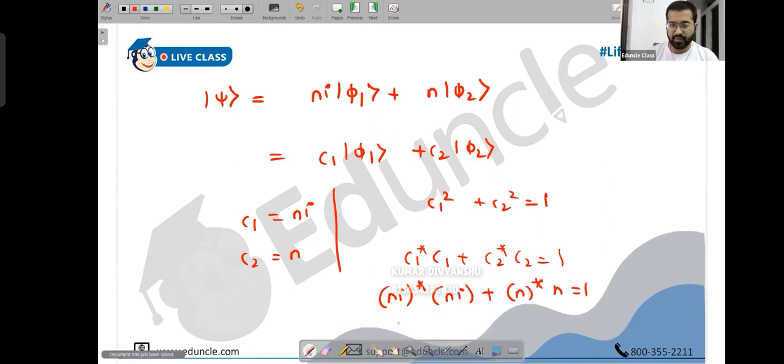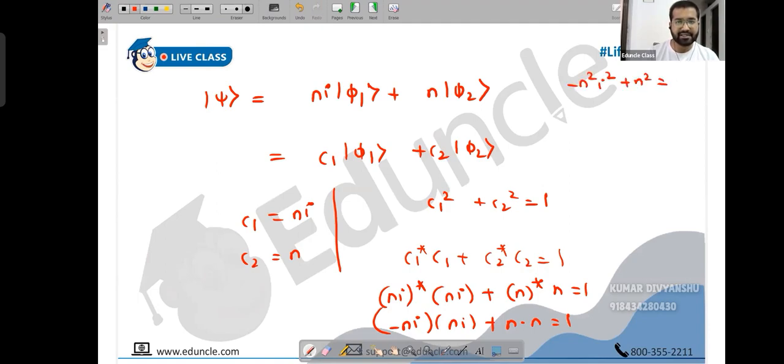n is a normal number, don't worry about it. So n star is n. With ni star, that becomes minus ni, into ni. This is real. So this is n into n. This is 1. Basically, this ni becomes minus ni, nothing else changes. And then you have n square minus i into i, which is i square, plus n square. This is 1. i square is minus 1, so n square plus n square is 1. You get 2n square is 1.